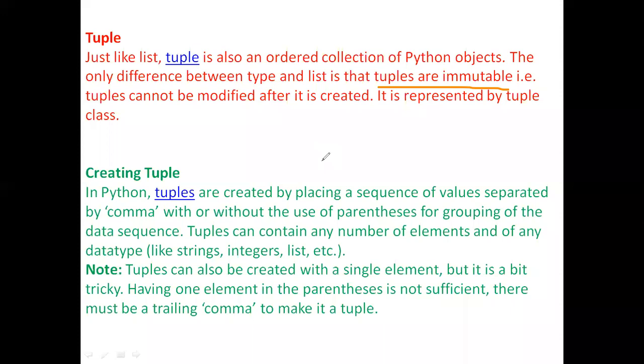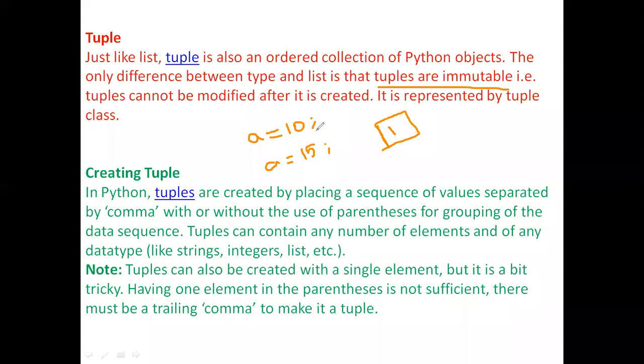The meaning of this is that, for example, if I have declared a variable a and stored the value 10, so a equal to 10, and in the next statement I try to modify the value, for example a equal to 15, then whenever we declare a variable some memory will be created. In that memory, initially 10 will be stored for the execution of the first statement.